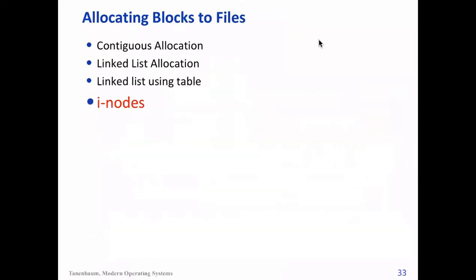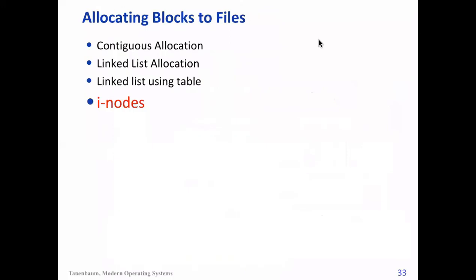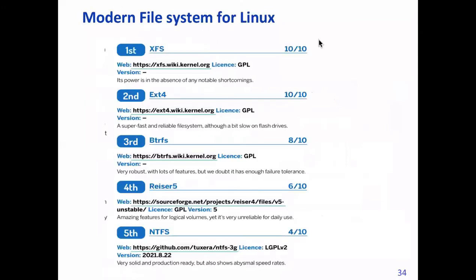Okay, the last one that we want to cover is the inode based method, which is the one used in Linux or Unix, and the file system which was popular is called the fast file system, FFS. This diagram I have taken from Linux Journal, which was comparing various file systems for Linux versions, right?